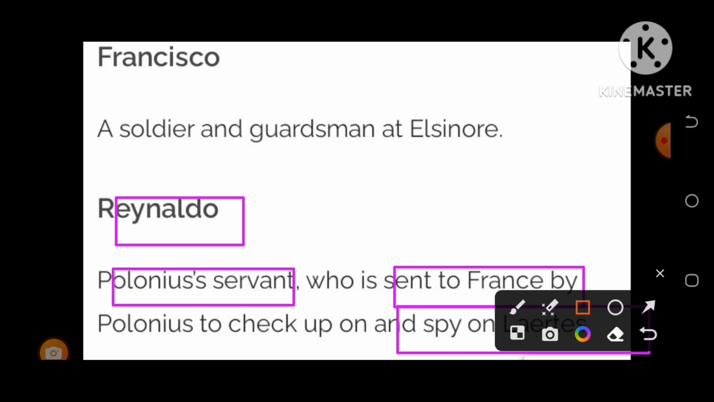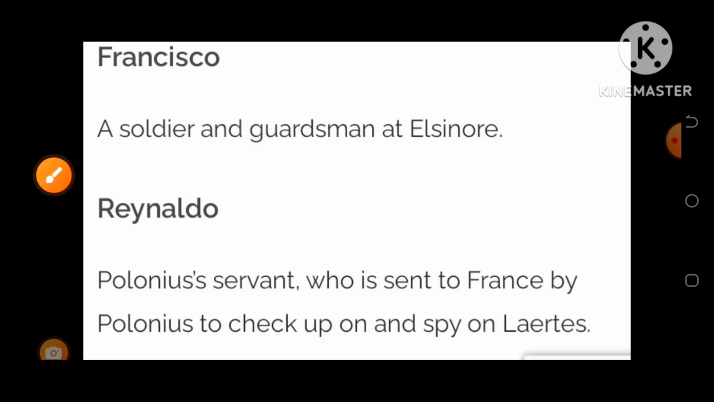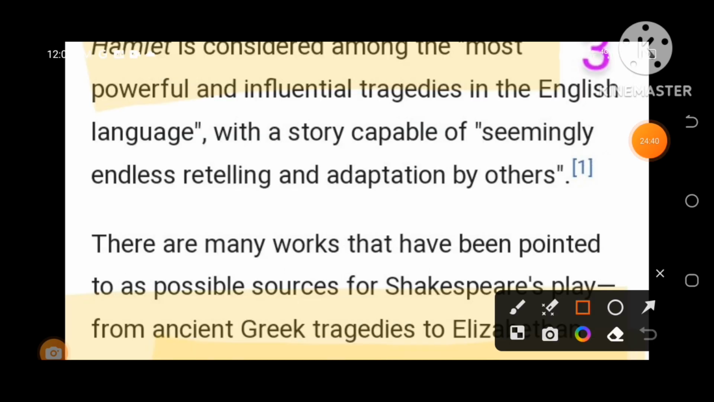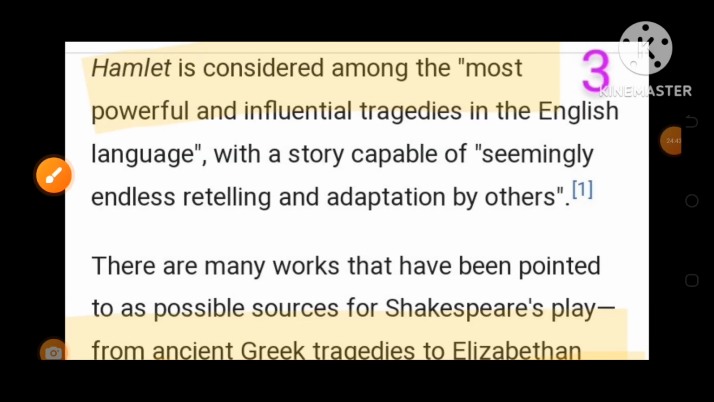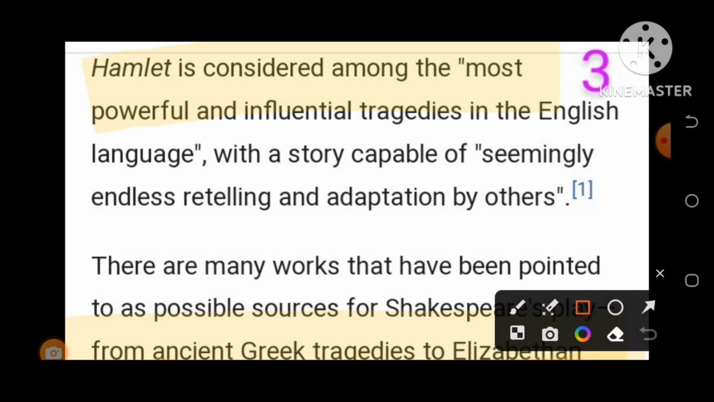Right? So Ronaldo is also very important. He had been the servant of Polonius, the most senior person in the king's court. Let us know some other facts. After knowing the brief summary, I will discuss in detail.